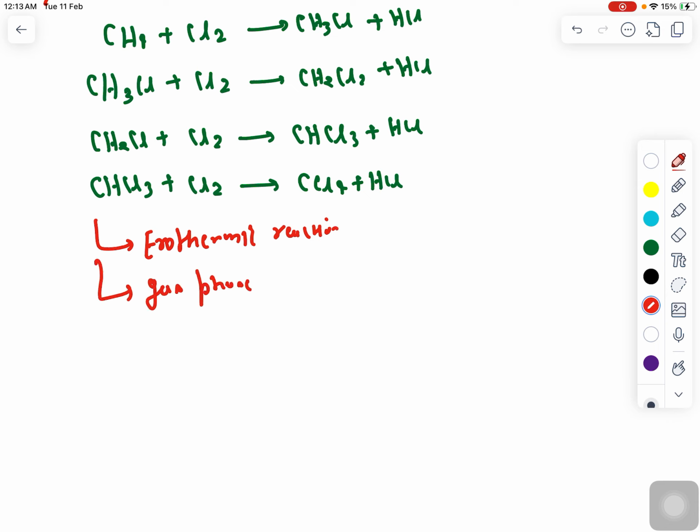Sometimes they will ask what is the phase involved in this particular reaction. Questions on phase have not been asked till now, and this reaction is exothermic, right?